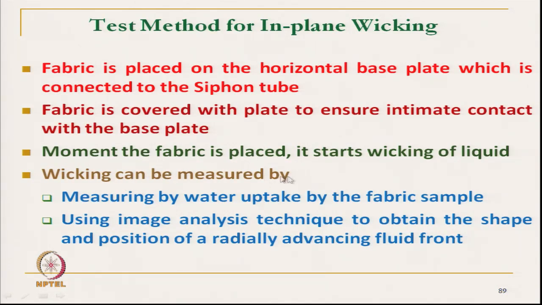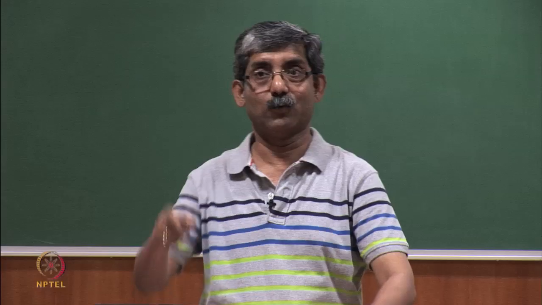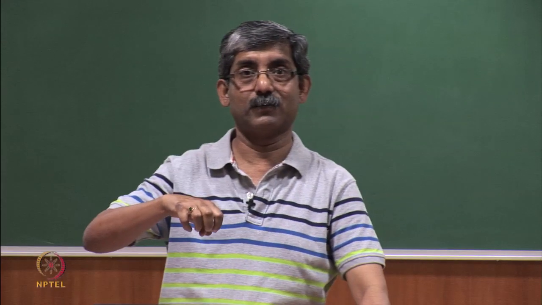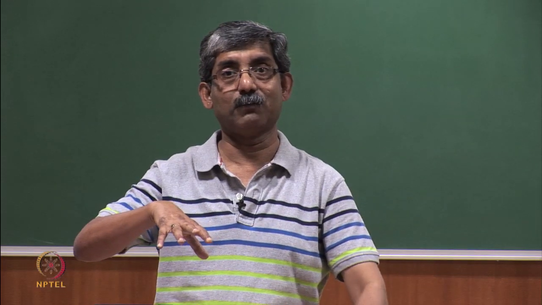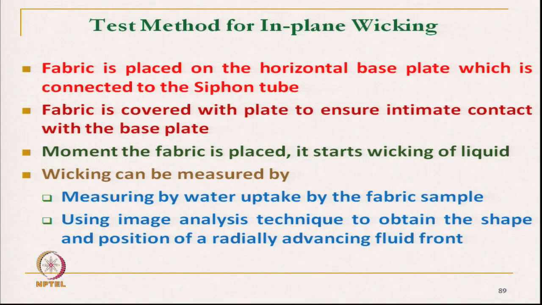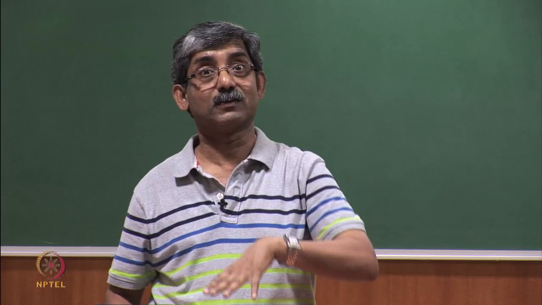Wicking can be measured by measuring the uptake of water by the fabric sample, that is how much water it is taking, or by an image processing technique, where the area of water can be measured by taking images.